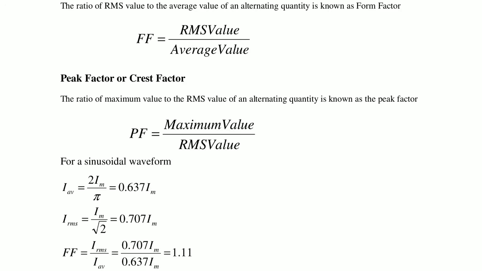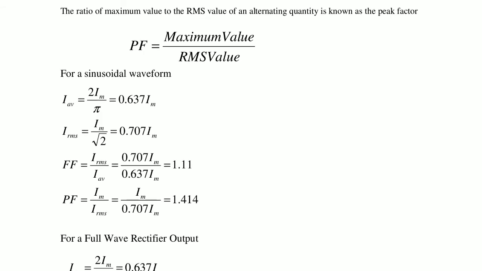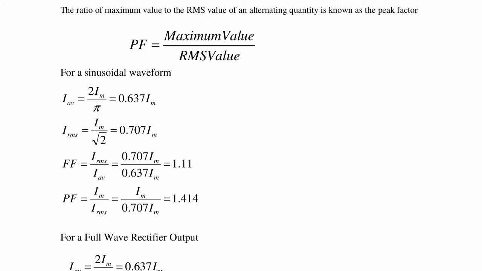Now the ratio of maximum value to RMS value of an alternating quantity is known as the peak factor. So peak factor is equal to maximum value by RMS value. For the sinusoidal waveform, the average value is 0.637 Im and RMS is 0.707 Im.